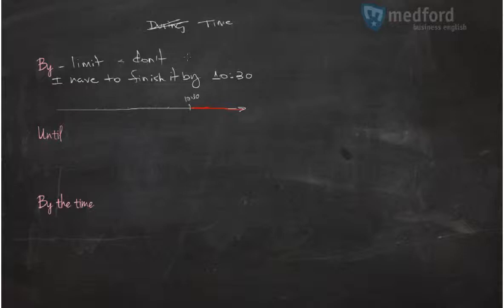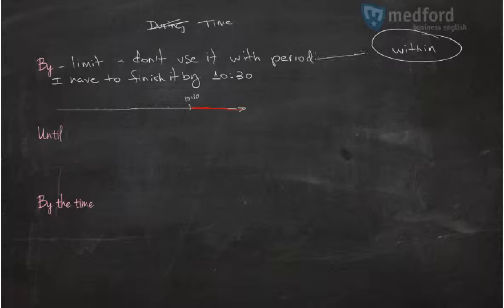Oh, very important. Don't use it with period. Okay? That's another word. It's within. I will just write here so you can look for the lesson or you can talk to your teacher, but that's within for period. Don't use by when you have a period. 10:30, it's a moment. Okay? It's a moment. It's not a period. It's a moment. Until. Well, until you use for a period.